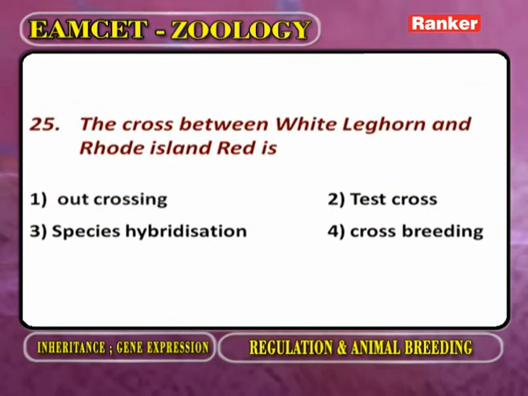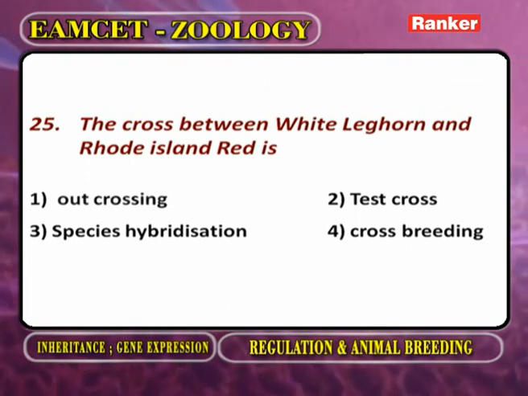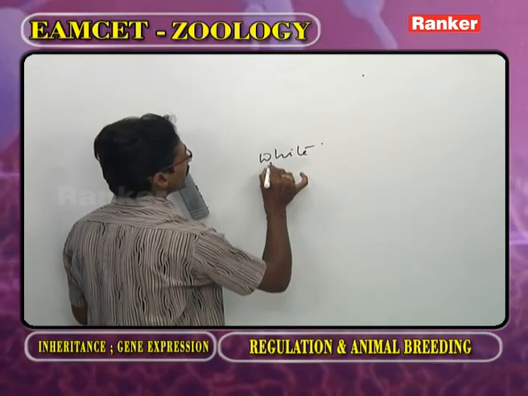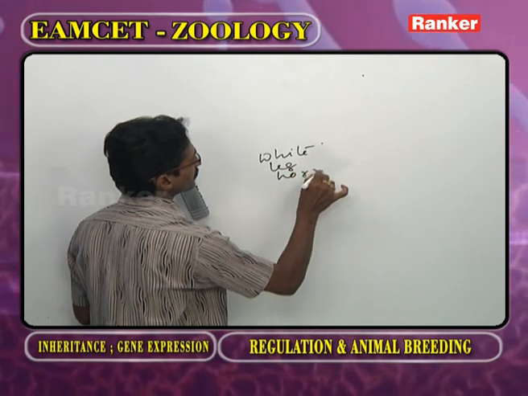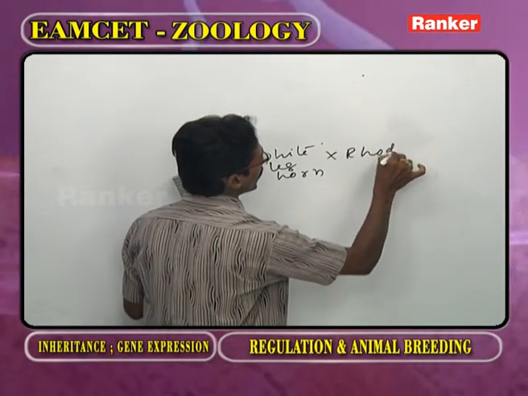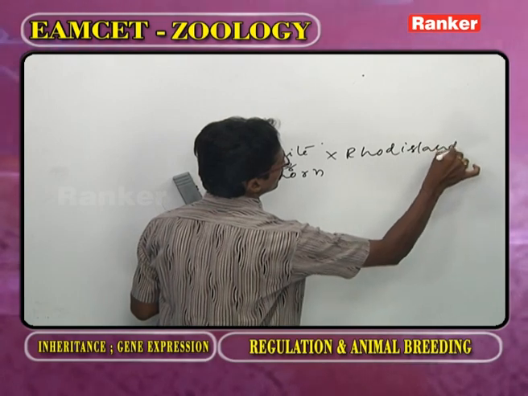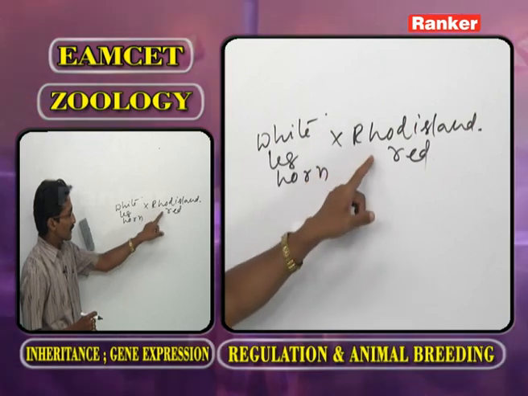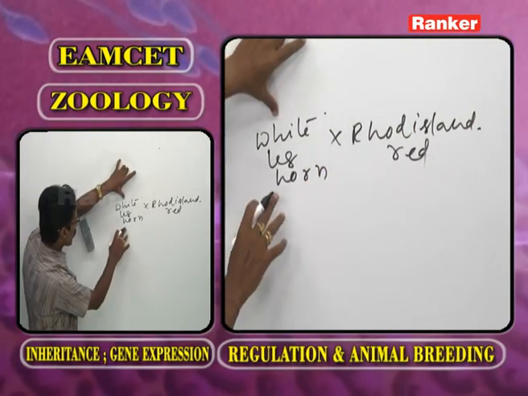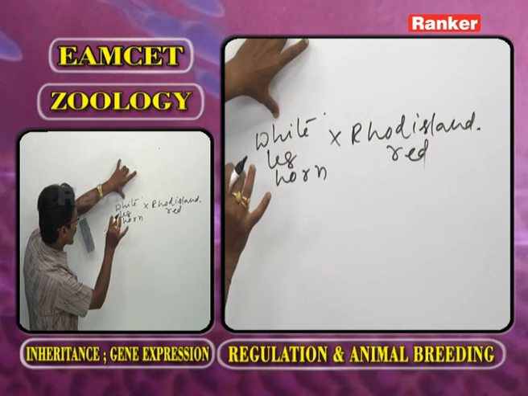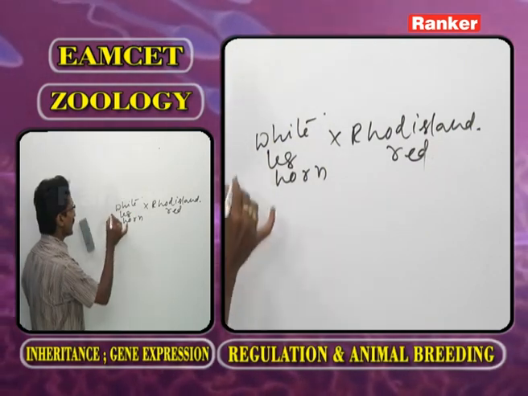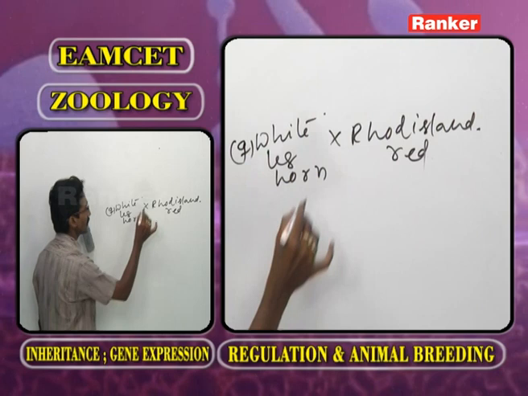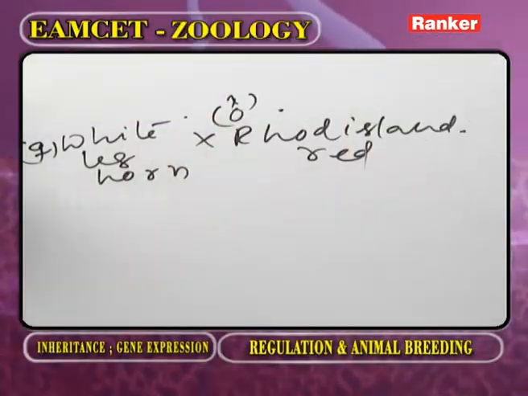Next question: the cross between white leghorn and Rhode Island red. This is a Mediterranean variety. This is an American variety. No doubt, this is an efficient egg layer. Now, the female white leghorn is crossed with the male Rhode Island red.